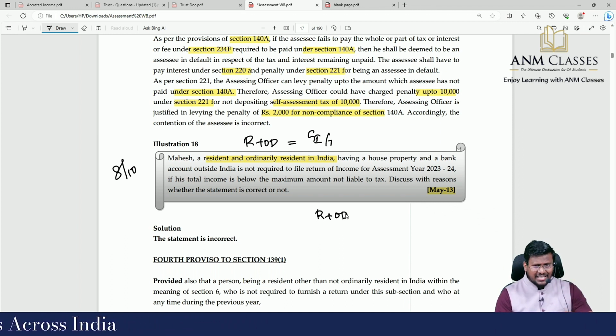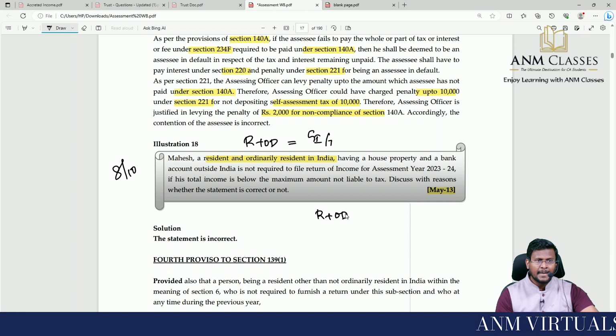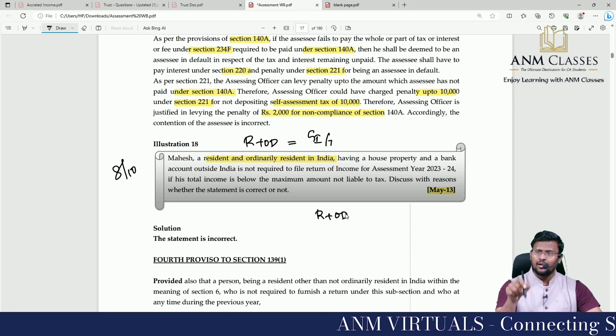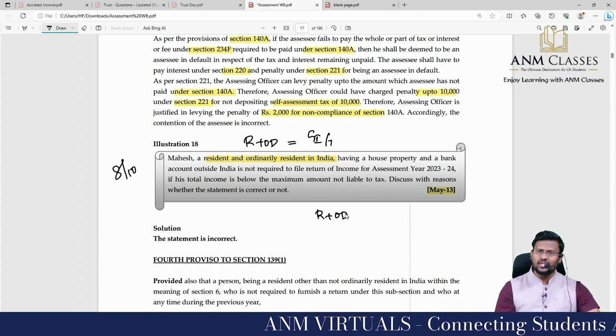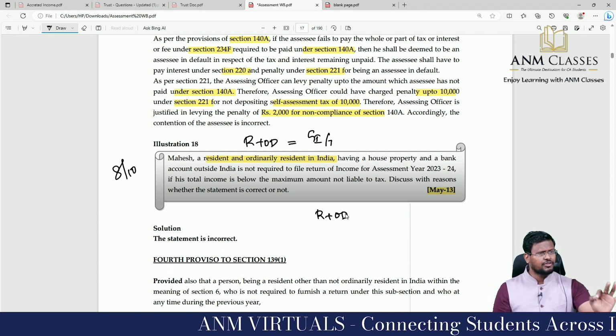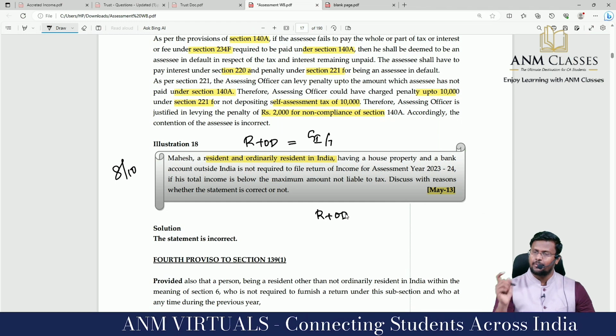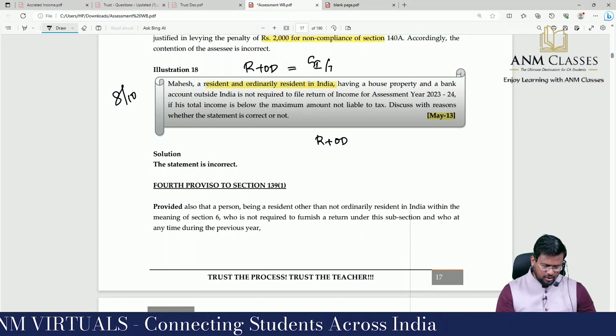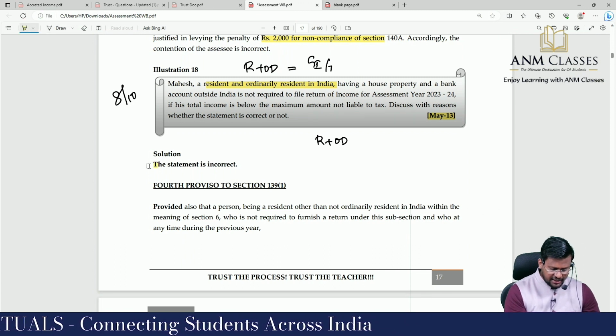And if this resident and ordinarily resident has an asset situated outside India, or is a beneficiary or beneficial owner of an asset situated outside India, irrespective of the basic exemption limit, he is compulsorily liable to file the return of income. Discuss with reasons whether the statement is correct or not. The statement is incorrect.